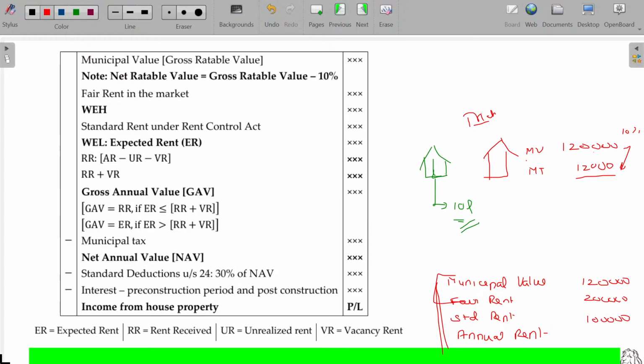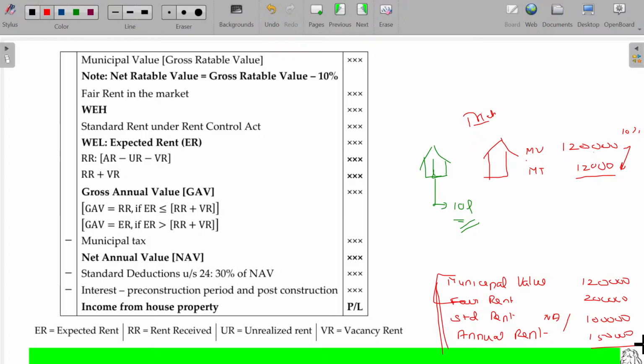So you have to compare these three rents. We have been given three rents as such now. One is municipal value, another one is fair rent, third one is standard rent as per the Rent Control Act. It may be applicable or non-applicable. If it is applicable, then take that rate. And then finally, I am coming to your actual rent receipt. What about your actual rent receipt, sir? 1 lakh 50. Okay, now I'll consider.